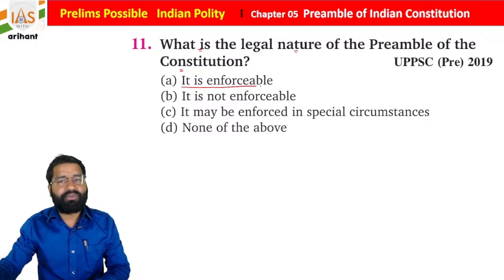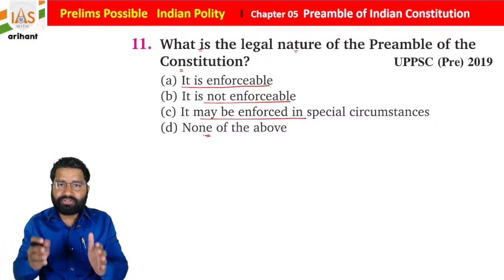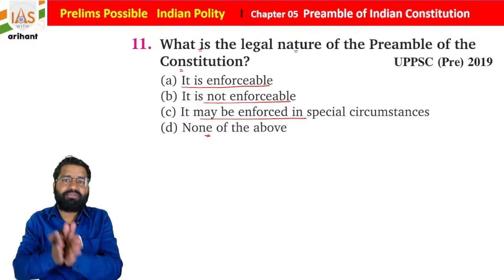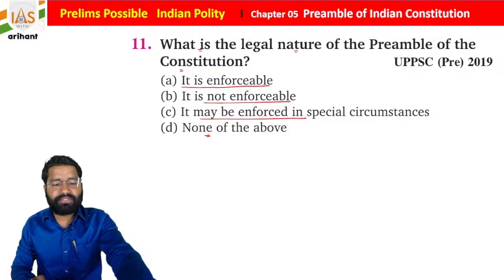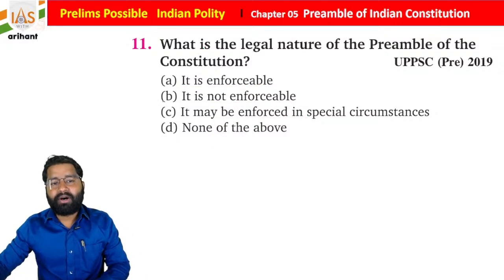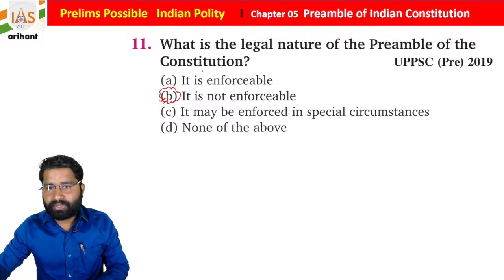It is enforceable, it is not enforceable, it may be enforceable in special circumstances, or none of the above. As you know, students, on the basis of the preamble you can't move to the court because it is non-enforceable. You can't go to court on the basis of any objective or ideals included in the preamble.